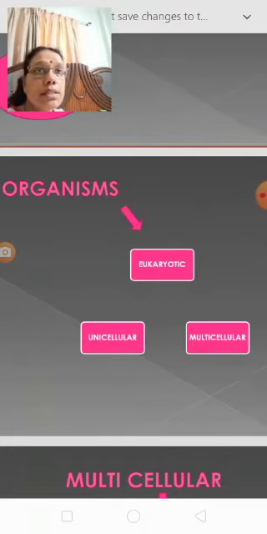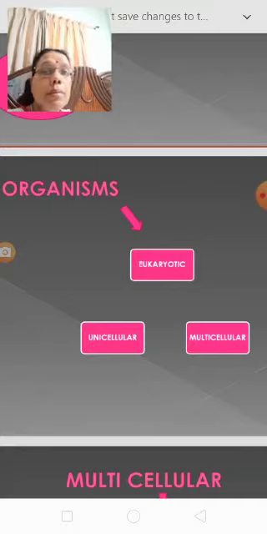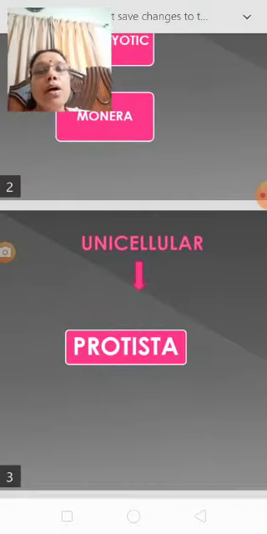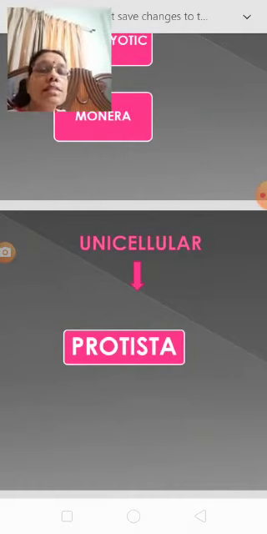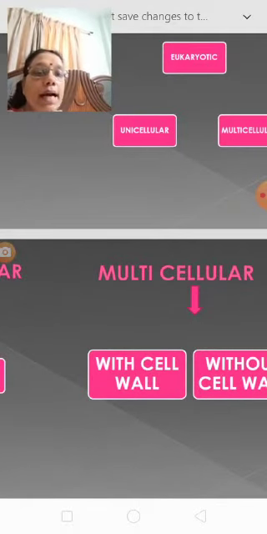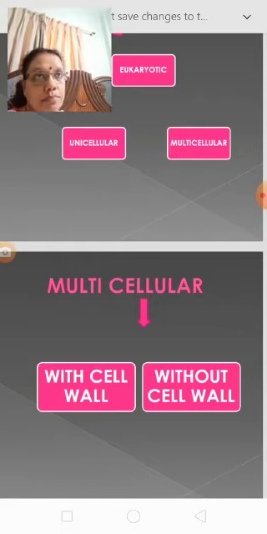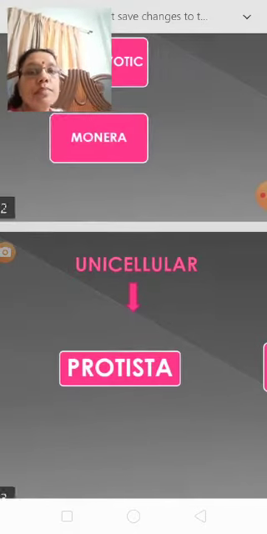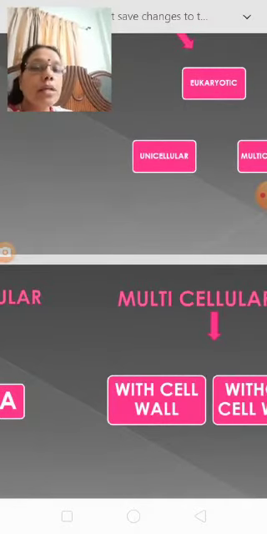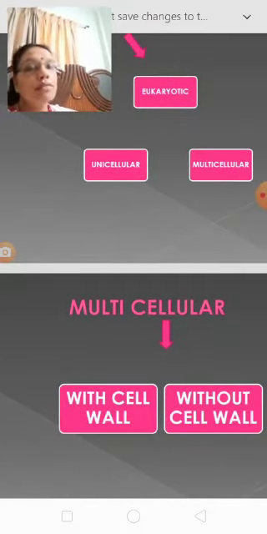A scientist known as Whittaker proposed this classification. The name of this classification is Whittaker's 5-kingdom system. Now, these unicellular organisms are classified into Protista. Multicellular, with cell wall and without cell wall.